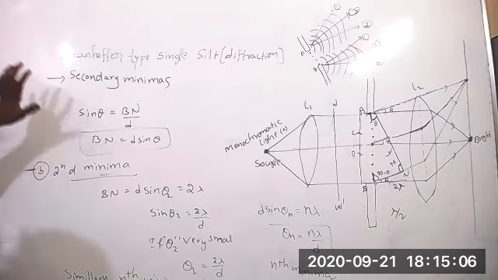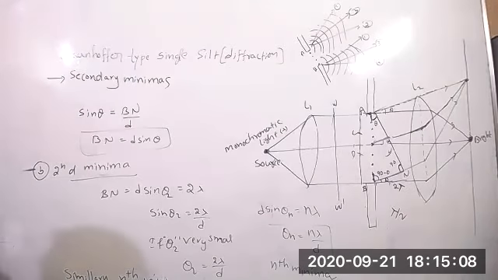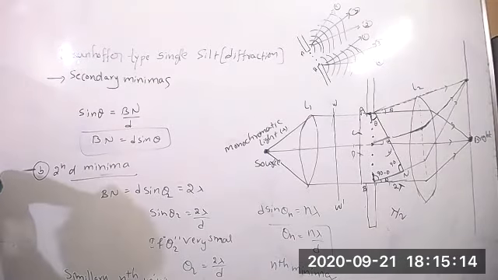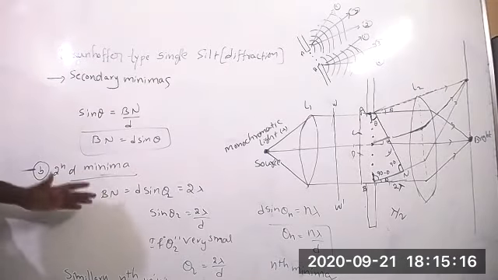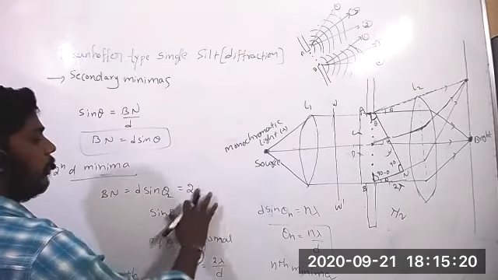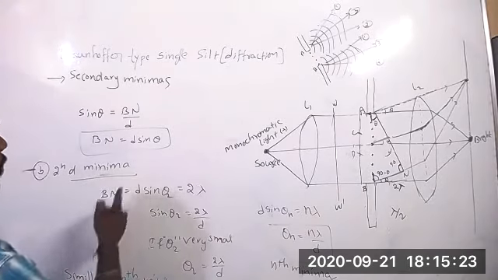Sir, lambda is phase difference, sir, here. Path difference only. It is path difference, right? We calculated. If the path difference equals 2 lambda, you will get the second minima.